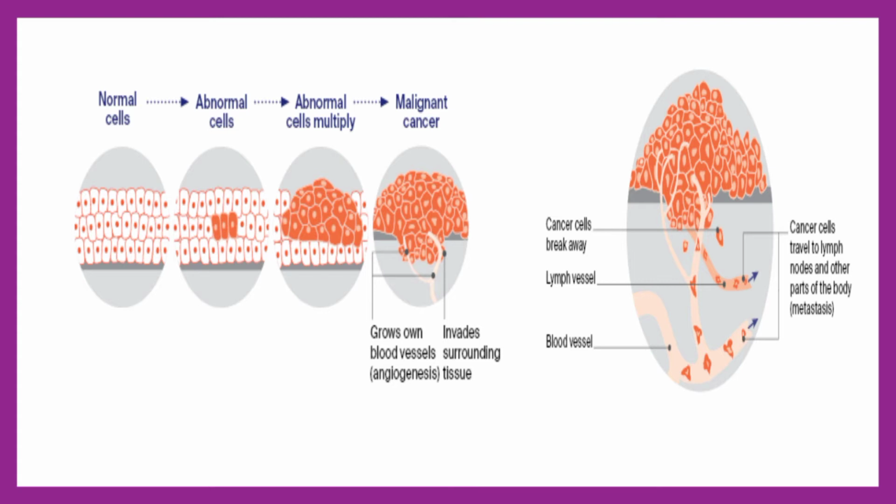So this is the more appropriate presentation. As you can see here, these are the cancer cells which have grown, and they travel to the lymph nodes and other parts of the body, that is metastasis, like blood vessels are also there, and they have the capability to spread also to the adjacent tissues.